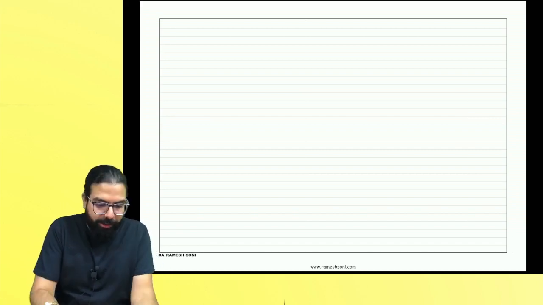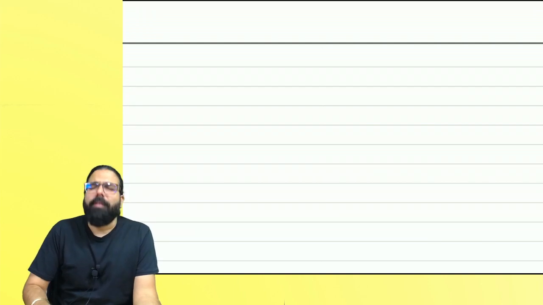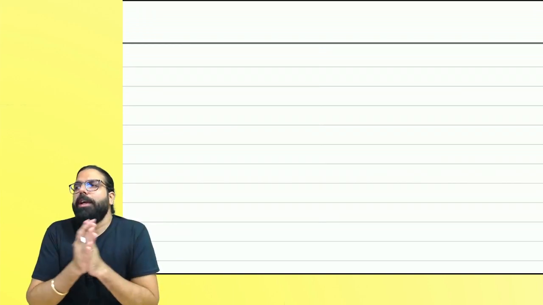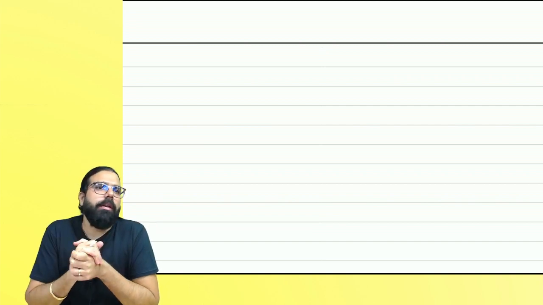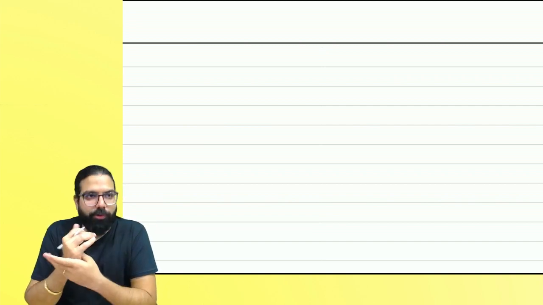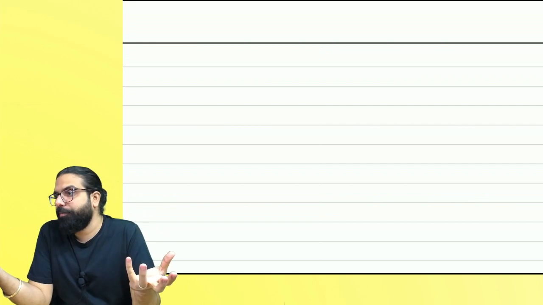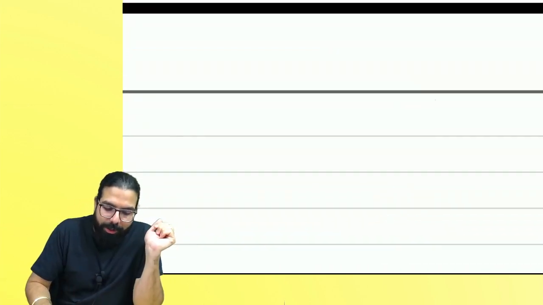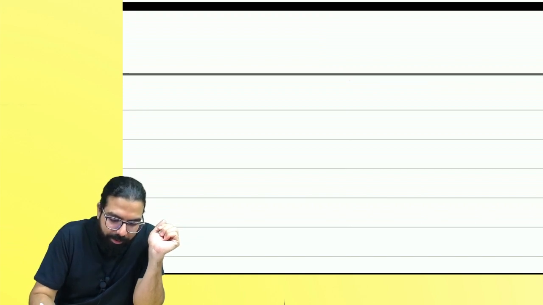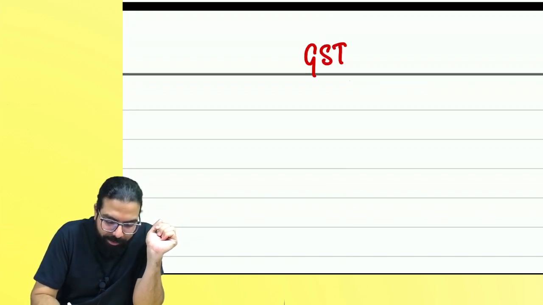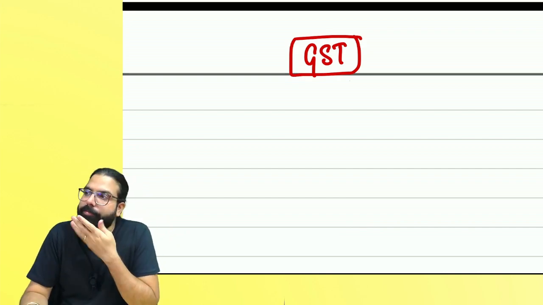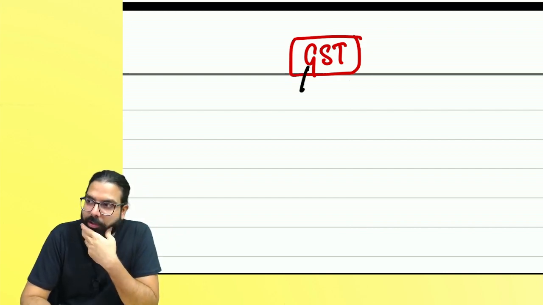Everyone will continue. People, tell me one thing. What do you think when the first thought of indirect tax comes? The first thought is GST. Correct or not, everyone? Okay. When I tell you GST, what is the first thing you see? It is goods and services tax.